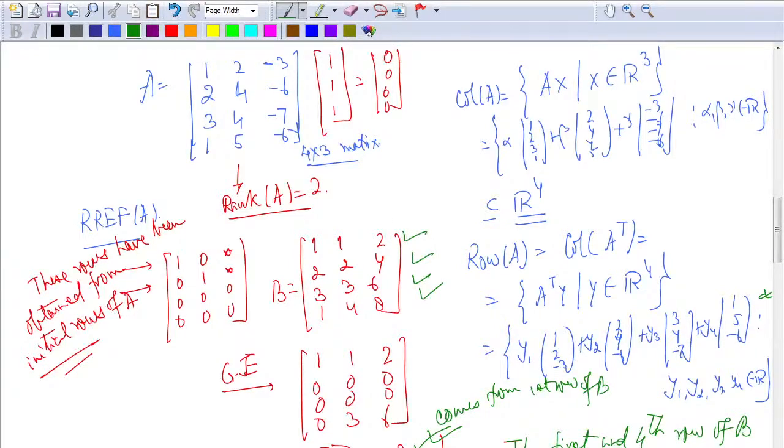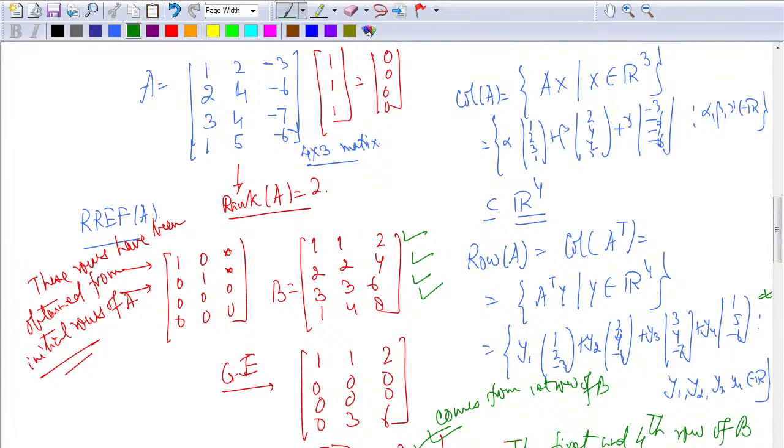Row space. In case of row space, I can also say that the linear span of this is also equal to the linear span of 1 1 2, comma 0 1 2. So I can do this also. They are the same, that you can show yourself, because this is the way we have obtained it, by multiplying by elementary matrices, which is playing with the rows of the matrix B. Alright, so they are the same as such. So I don't have any issue from where you had come, that you can understand, because this part I have written basically because this will help you in understanding when I look at the row space of A plus B or A intersection B and things like that.